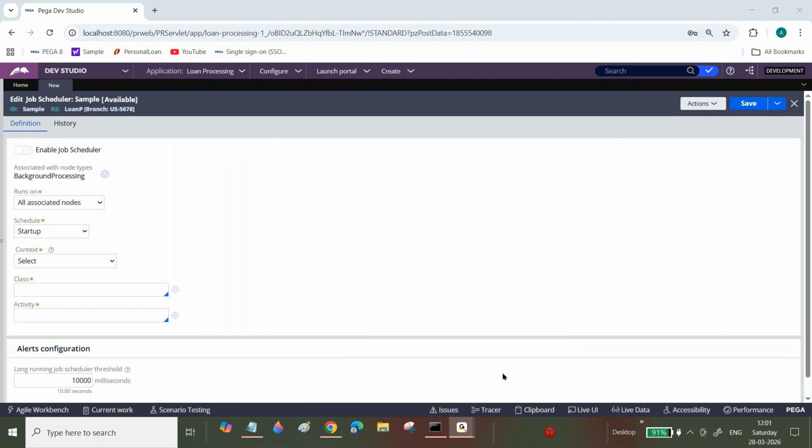We will enable the job scheduler. When you are deploying itself, if it is enabled, it will automatically start your job scheduler activity and then perform. Now if you disable and deploy, it will not start automatically. If you enable and deploy, it will start automatically. That entirely depends on your scenario.